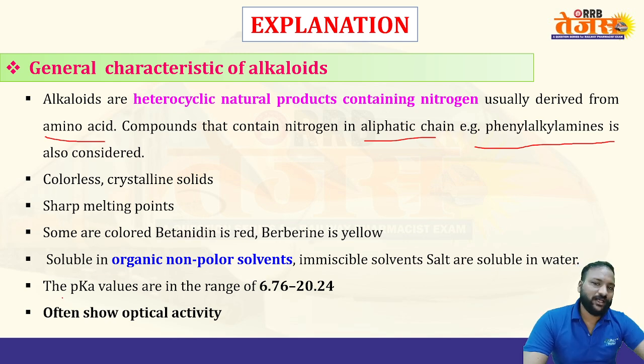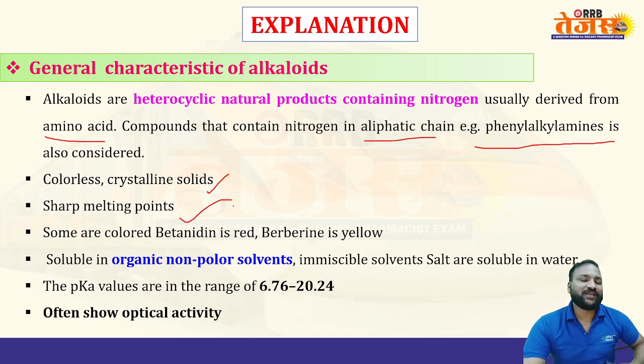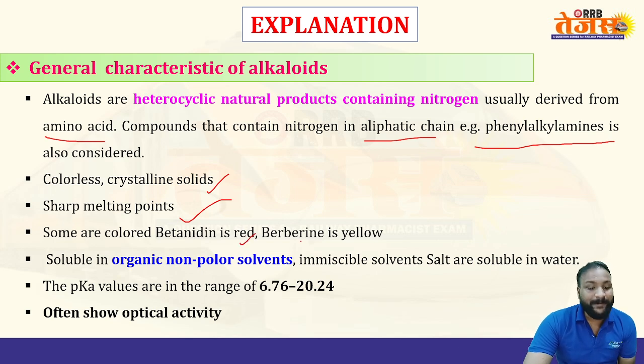Generally, most alkaloids are colorless, crystalline solids, and they have a sharp melting point. Some exceptions exist because some alkaloids are colored in nature: betanin is red, berberine is yellow, and sanguinarine is orange.